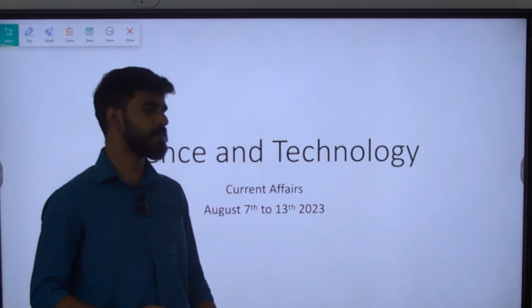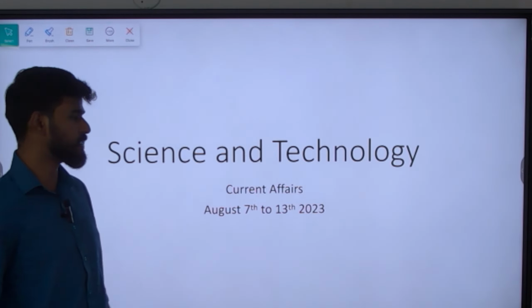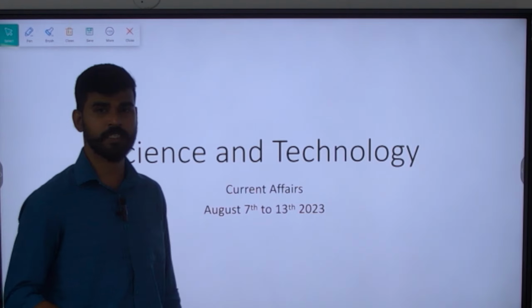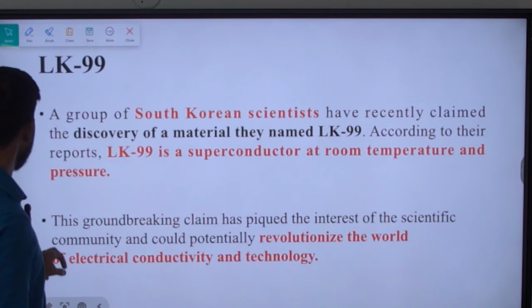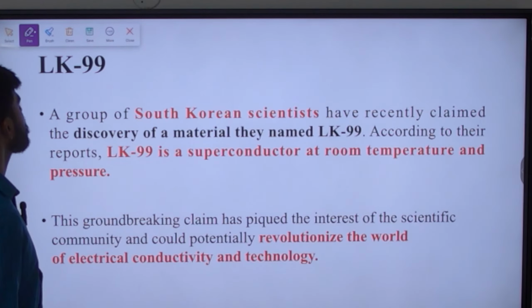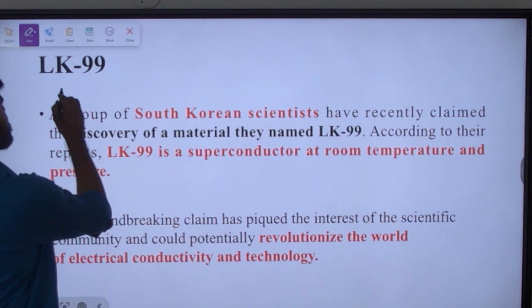In today's session, we'll be seeing science and technology based current affairs from the date August 7th to August 13th, 2023. Let us get into the news articles one by one. The first news for the day is LK99. What is this LK99? Why is it in news?